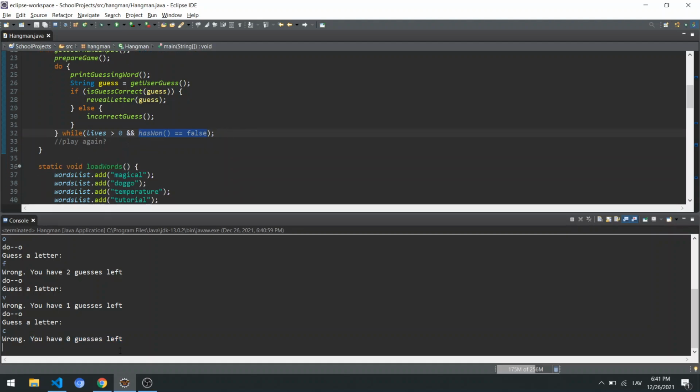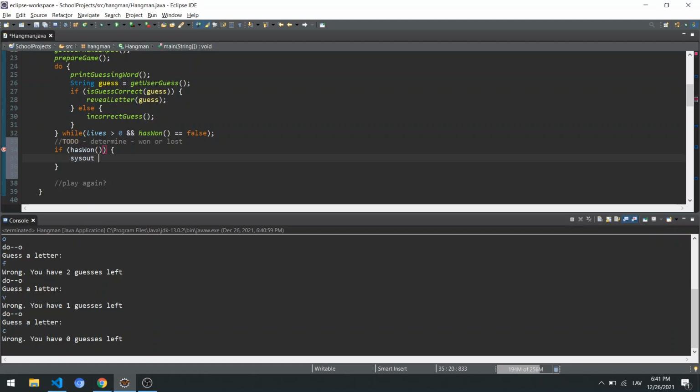Now, it doesn't say anything, so probably before the play again, we need to determine won or lost. So we can do that again with the has won method. So if has won, we can say congrats, username, you won.